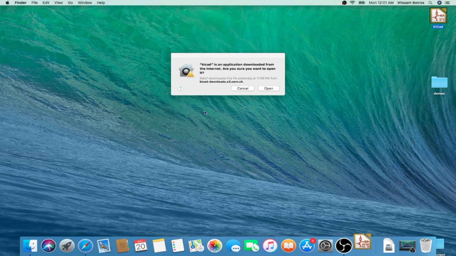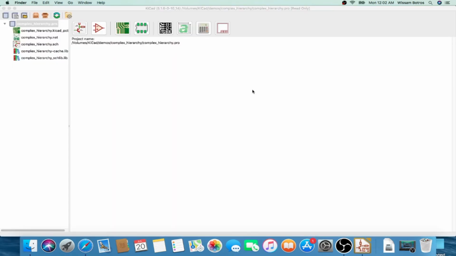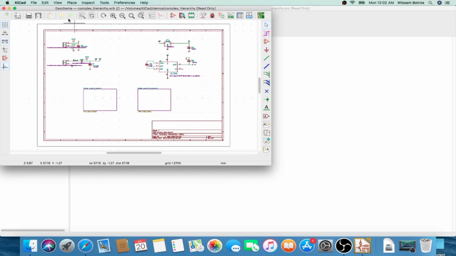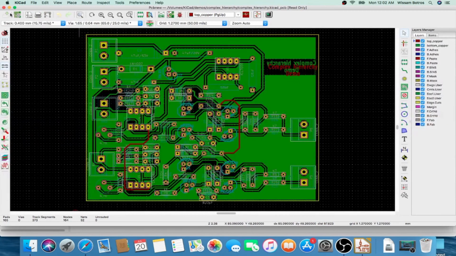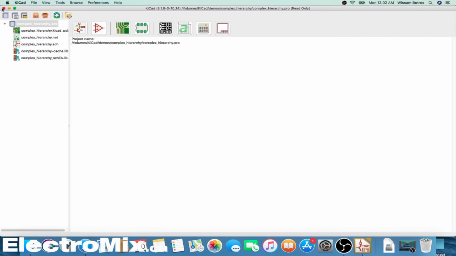Here we go, it's telling me that it was not installed from the App Store, it was downloaded from the internet. Do you want to open it? Yes. Look, I was telling you, these are the components inside. This is called the KiCad Project Manager. The first time, I'm going to open them from within KiCad. With this, we conclude the installation on Mac and we'll move to the next video.